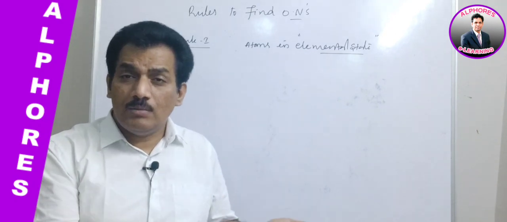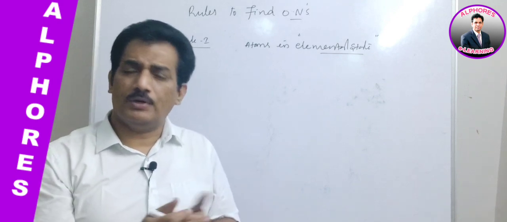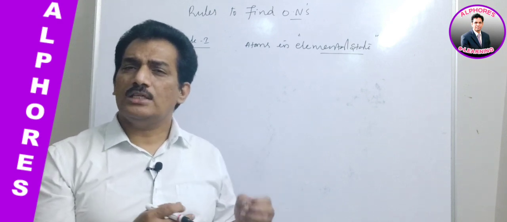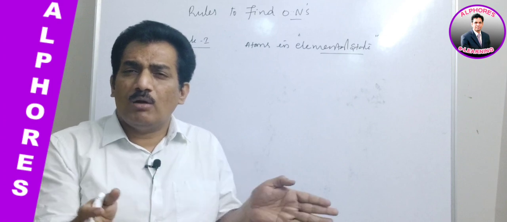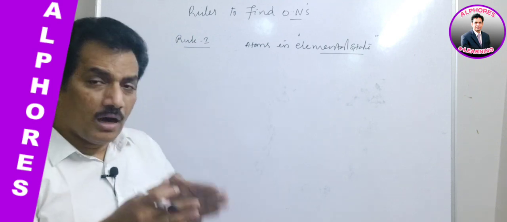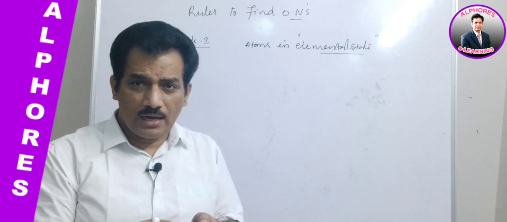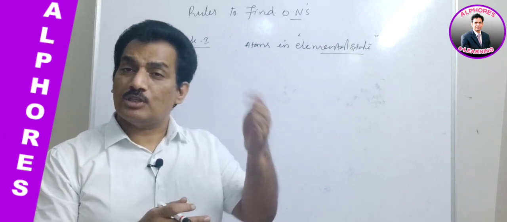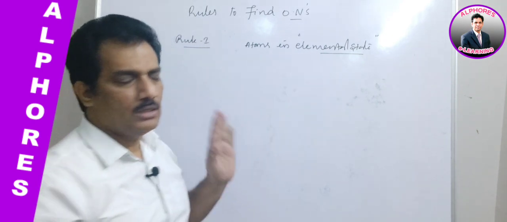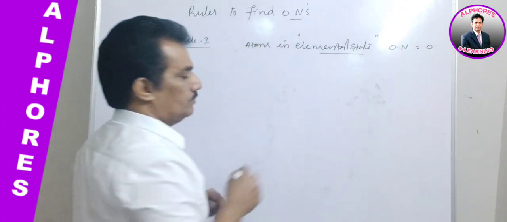For example, if the atom is combined with its own elemental atom, for example Cl2, O2, P4, S8, in all these cases the atoms of the same element are grouped together, bonded together. That state is known as elemental state, uncombined state. Here combination is there, but that combination is among the atoms of the same element. In such a state, we are considering it as elemental state. In such elemental state, oxidation number is taken as 0.